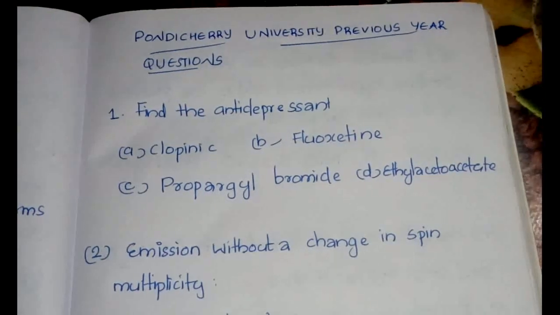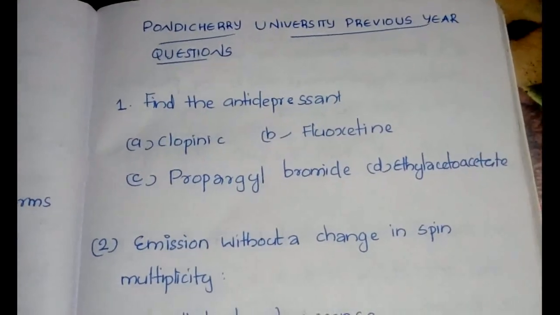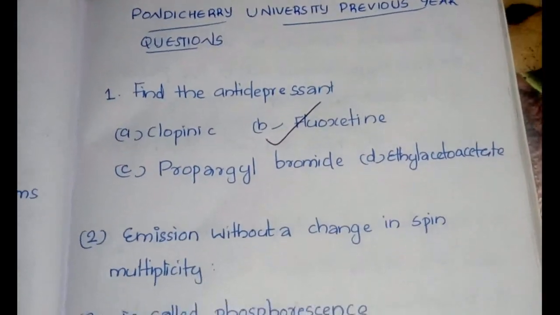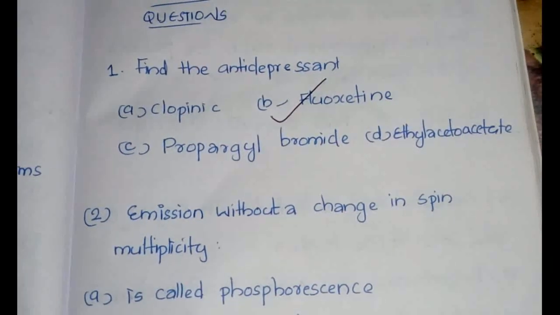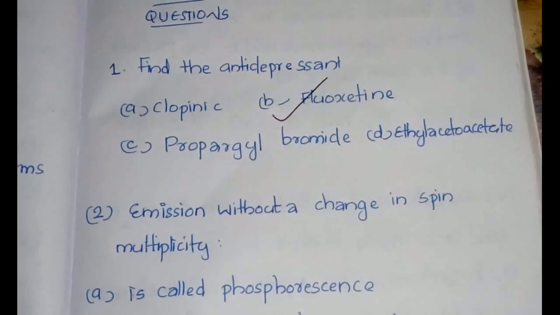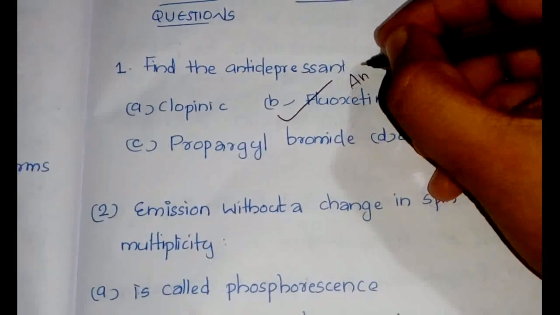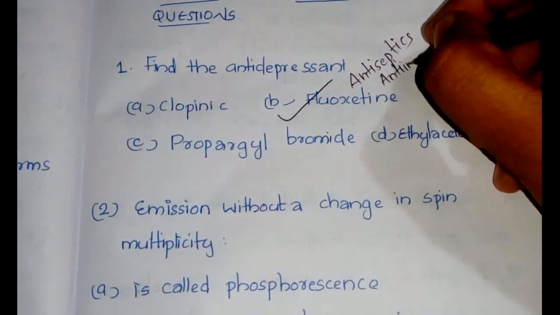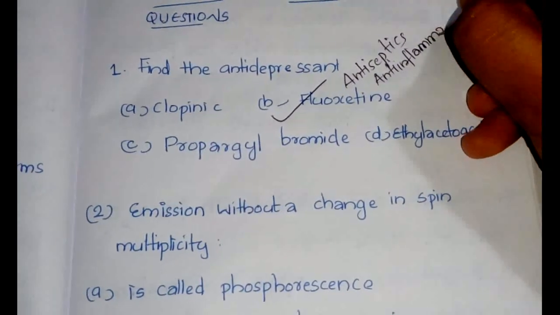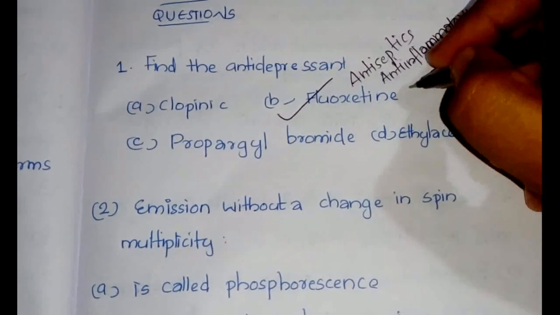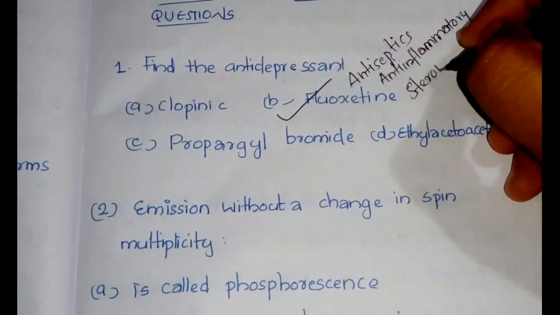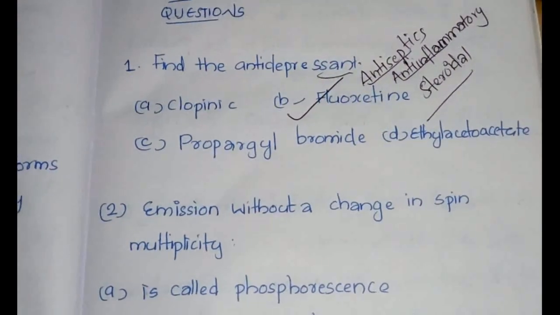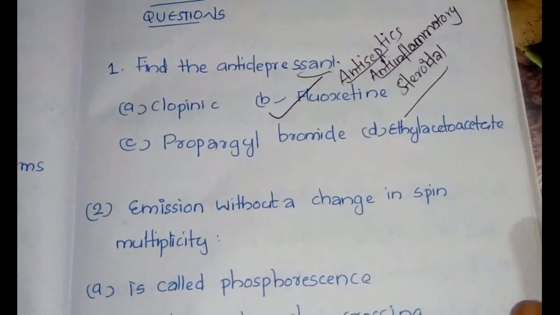So the first question here is, find the antidepressant among the following. The answer is fluoxetine. This can come in different brand names, but the major antidepressant is fluoxetine itself. And the thing that you have to remember is you have to study the names of common antiseptics, anti-inflammatory drugs, steroidal drugs and antidepressants. All these, you have to study the common names and just learn them for your examination.